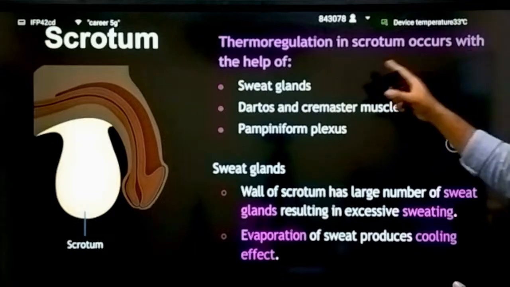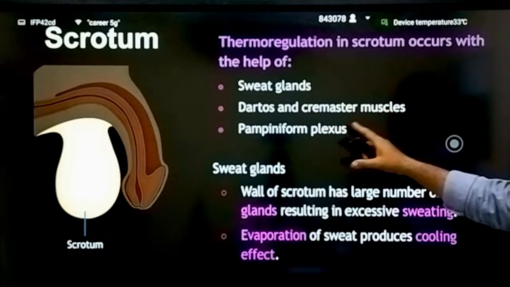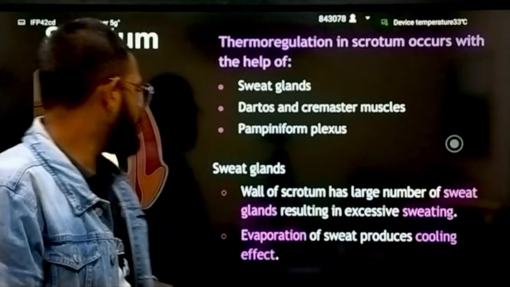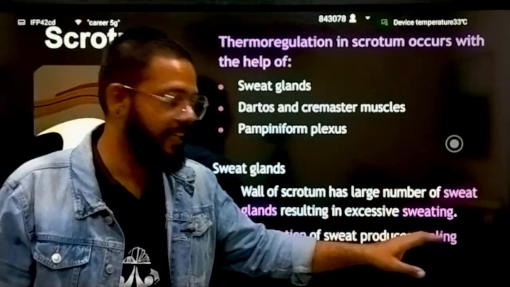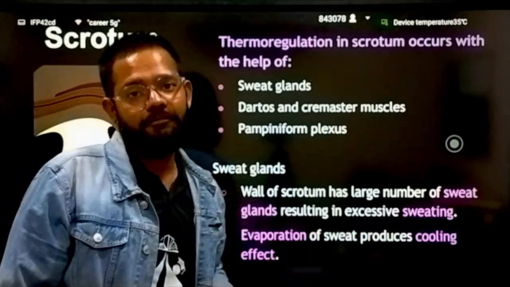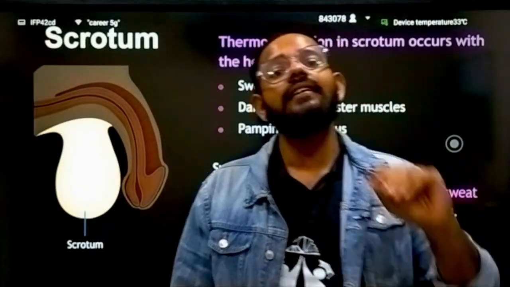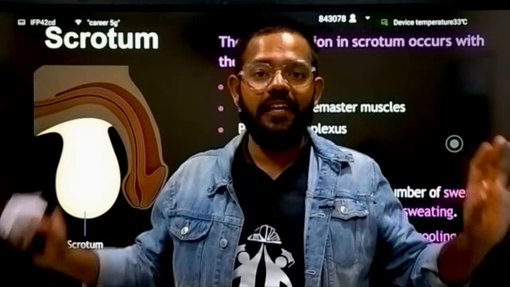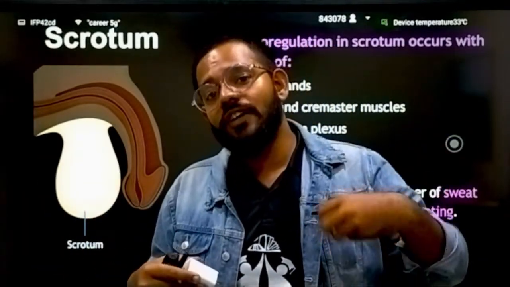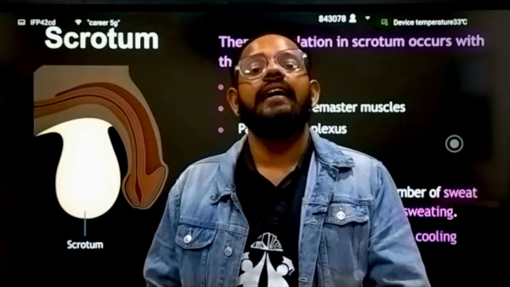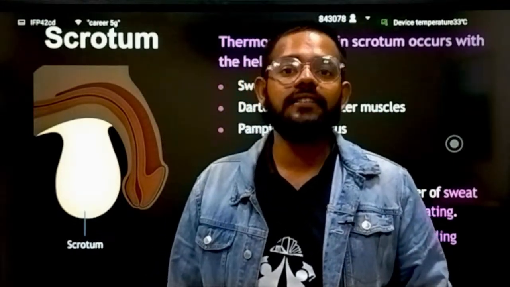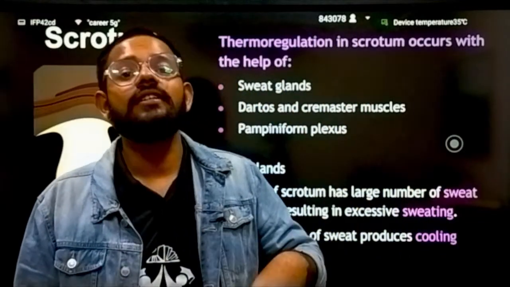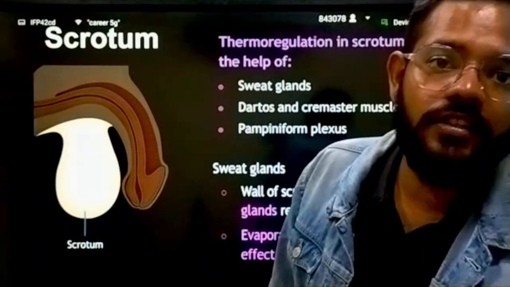Next, thermoregulation in the scrotum occurs with the help of sweat glands, dartos and cremaster muscle, and pampiniform plexus. First we have sweat glands. The wall of the scrotum has a large number of sweat glands, resulting in excess sweating. Evaporation of sweat produces a cooling effect. Simple funda: sweat will come, sweat will evaporate, and you will get cooling. In summer, when there is over sweating, the sweat evaporates and cools down the testes, that area of the scrotum. That's how your sweat glands control the temperature of the testes.